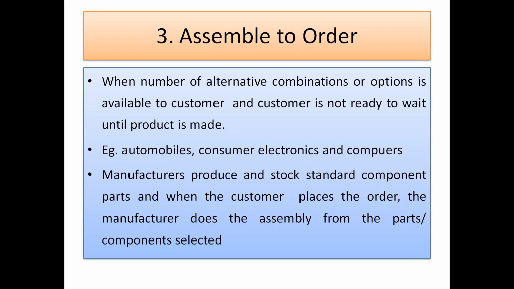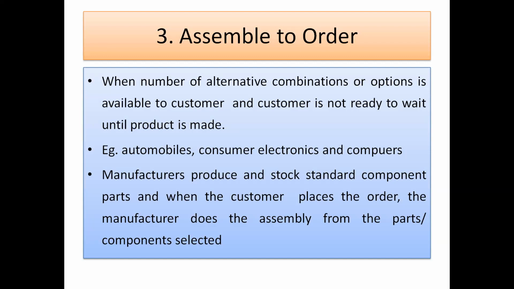If you demand a typical sports car, it is not the case that the car is not available directly in the market. Whatever components are required for the sports car are already built. But unless some demand is there, the car may cost maybe 1 crore, for example. No one will manufacture only 1 crore cars as make to stock. So again, assemble to order. After giving the order, whatever standard parts are there, assembly is made and the final product is given to that particular customer. So this is assemble to order.